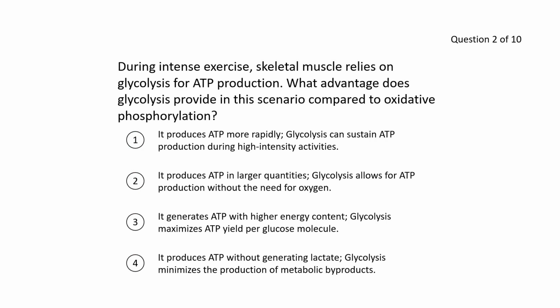And also the second part, glycolysis minimizes the production of metabolic byproducts. It does not minimize the production of metabolic byproducts. Actually, you could argue that it increases lactate production during intense exercise because of anaerobic respiration. Therefore, the answer is 1.